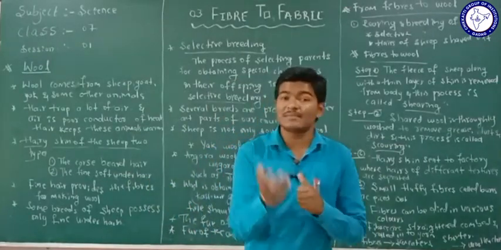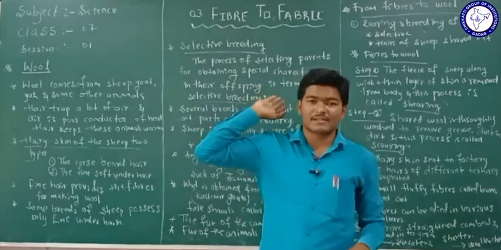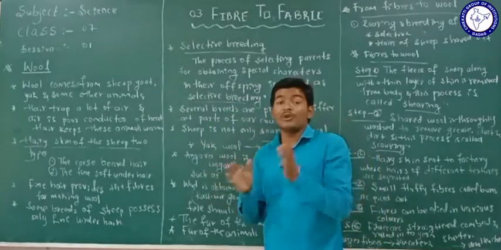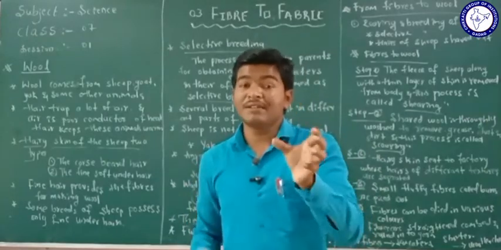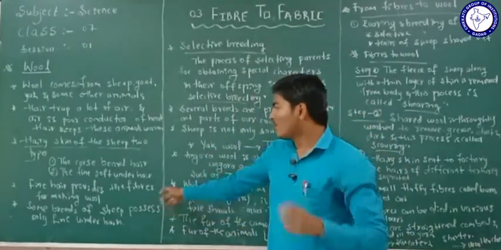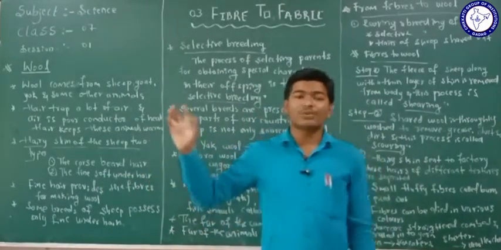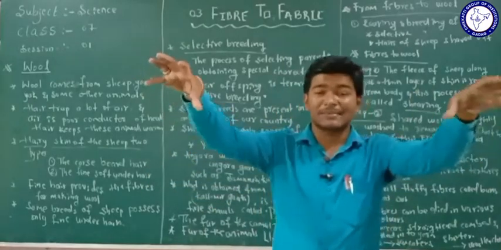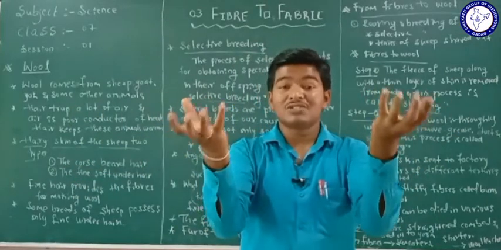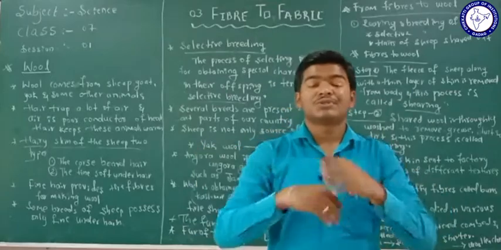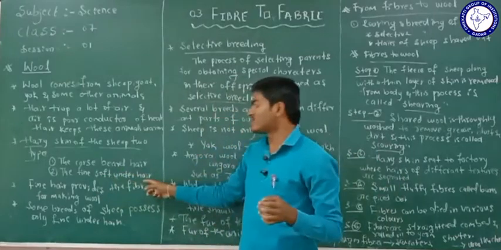How is it possible? Because those sheep are bred using selected parents. Have you understood? Their parents are selected in such a way that their offspring should provide only the fine soft under hairs. When farmers rear the sheep, they select the parents in such a way that the characters of the parents are passed to the offspring, so that they can provide fine soft under hairs.